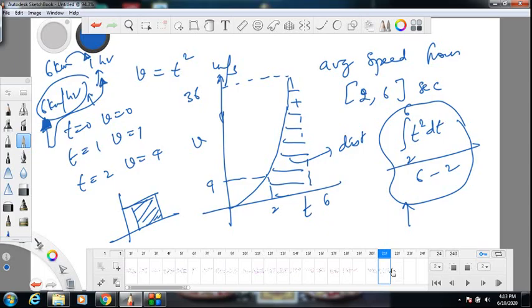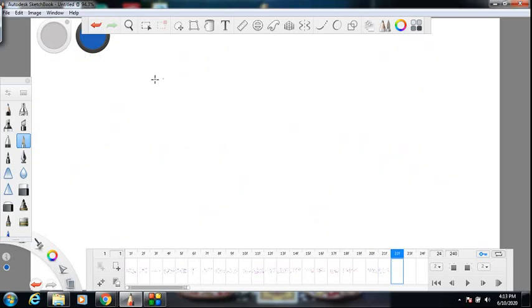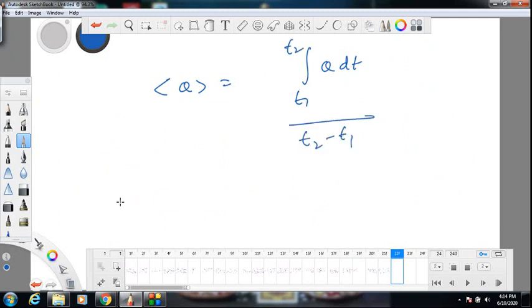Okay, so simple. If you do not understand all this, my idea is simple. Average of q is: integrate q with respect to time. You want the average from which time to which time? t1 to t2. If you want from 0 to t, put 0 to t divided by t2 minus t1. Average velocity is velocity integrated over time from t1 to t2 divided by t2 minus t1. This is giving you the average in the time interval t1 to t2.